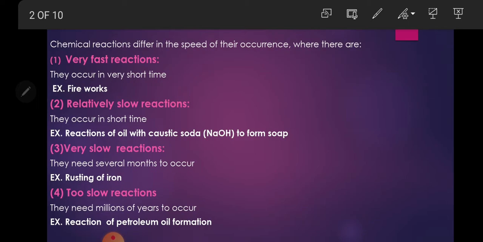Number 1, very fast reactions occur in a very short time, like fireworks. Number 2, relatively slow reactions occur in a short time, like the reaction of oil with caustic soda to form soap. Number 3, very slow reactions need several months to occur, like rusting of iron. Number 4, too slow reactions need millions of years to occur, like the formation of petroleum oil.